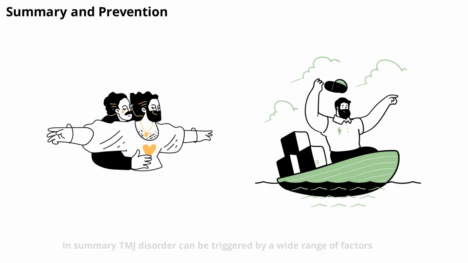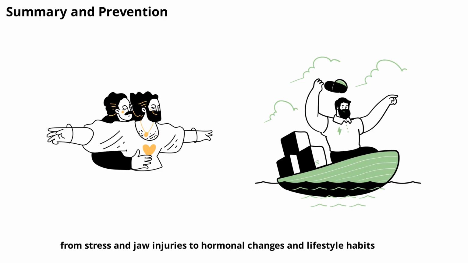In summary, TMJ disorder can be triggered by a wide range of factors, from stress and jaw injuries to hormonal changes and lifestyle habits. Recognizing these triggers is the first step toward prevention and effective management. Maintaining good posture, managing stress, practicing healthy habits, and seeking professional care when needed can all help protect your TMJ and improve your quality of life. If you experience persistent jaw pain or dysfunction, consult a healthcare provider for personalized advice and treatment options.